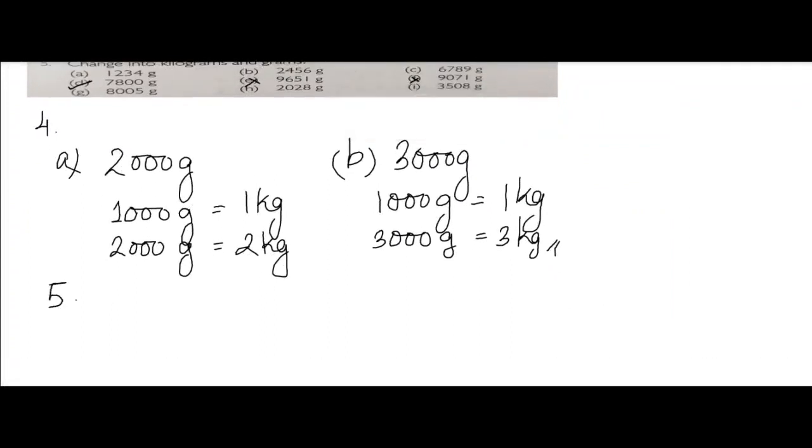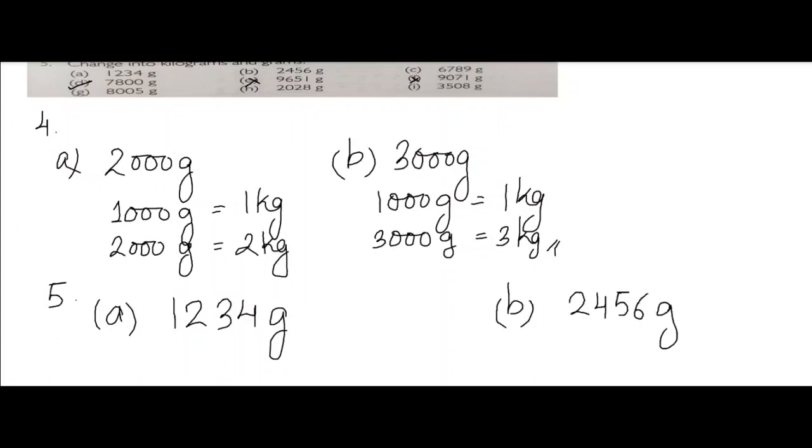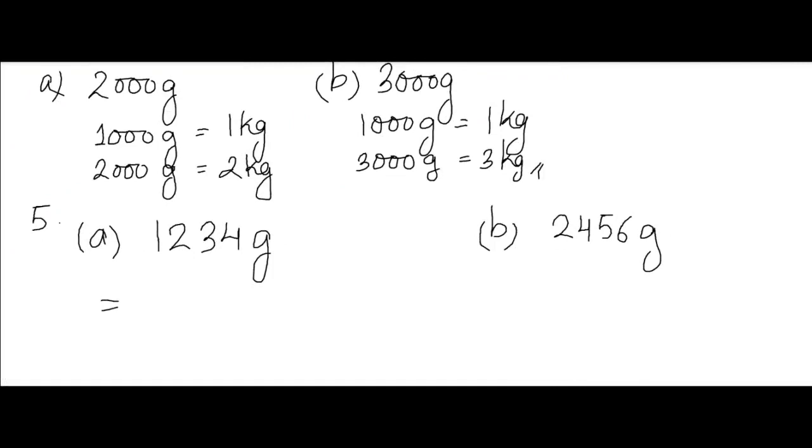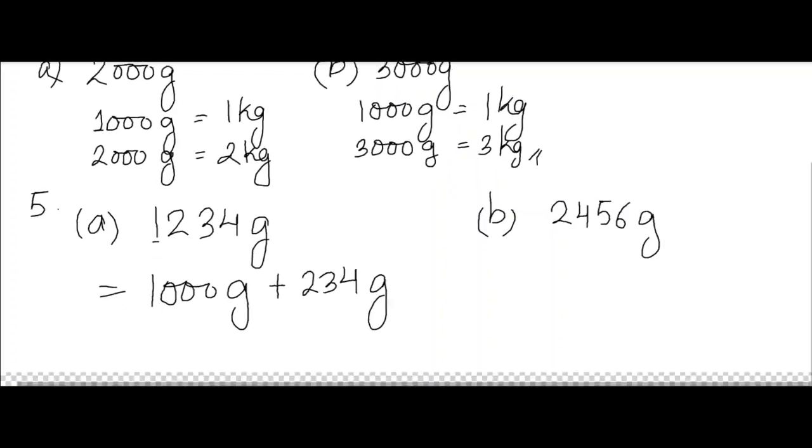You have to change into grams and kilograms. So 5A, 1234 grams, and let me write 5B question also, 2456 grams. So children, 1234. There is 1 in the 1000 place. So we will convert this into 1000 gram, and you will add the remaining 234 grams.